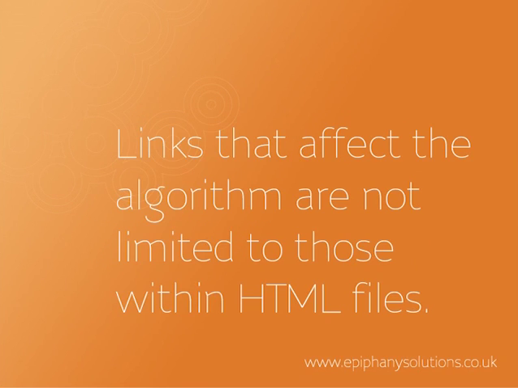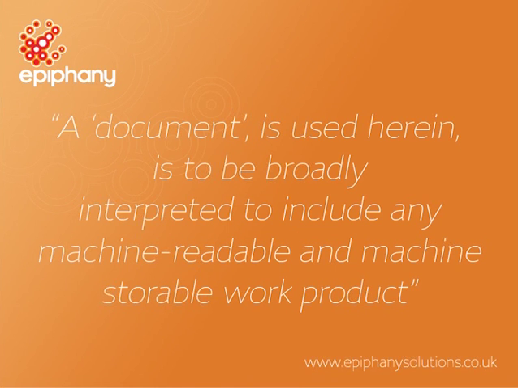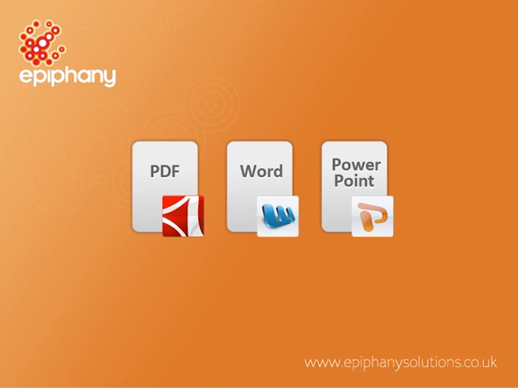Another fairly major change here is that traditionally we really think of only links in HTML documents as affecting the algorithm and therefore affecting a site's rankings. However, Google seem to again change their views on that in this document and seem to be saying that any document that is readable by a machine can affect the algorithm. Therefore, we need to be thinking about PDFs, MS Word documents, PowerPoint documents. These are all things that can be indexed by Google and do appear in search results, and therefore links in them can affect the rankings of our websites.